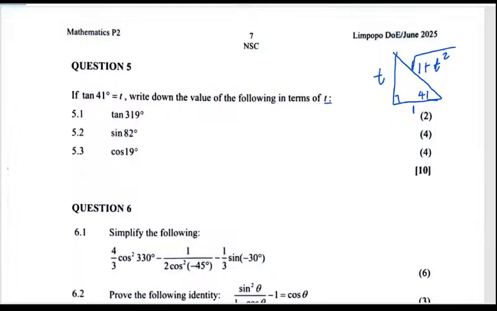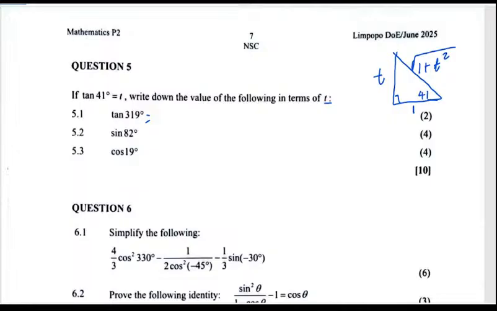All right. So 319°, where do we find 319°? Which quadrant is that? That is quadrant number 4. So 319° is the same as 360° minus 41°.